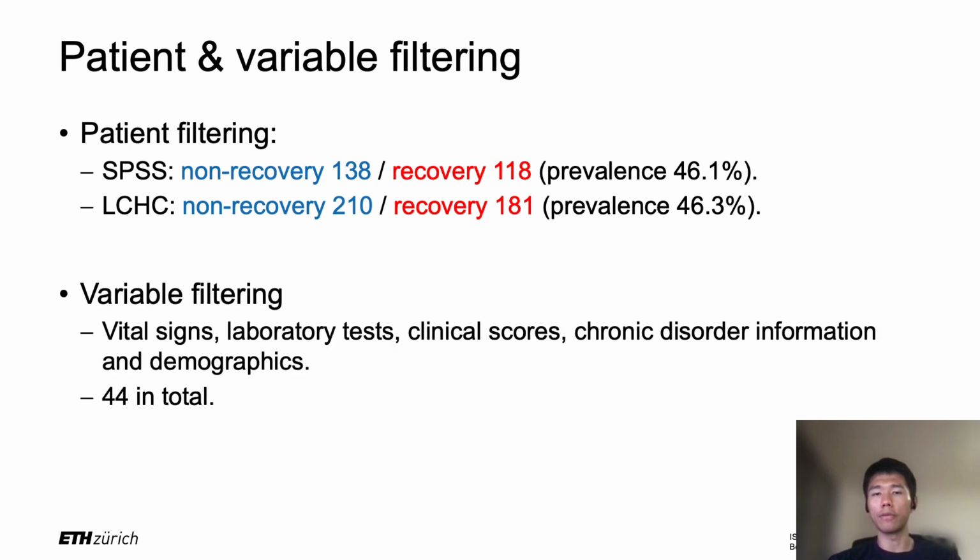Then we selected 44 clinical variables for the prediction with the help from the clinicians, and these variables include vital signs, laboratory test results, clinical scores, chronic disorder information, and demographics. And these variables were only collected on the day of sepsis onset, without any risk of future information leakage.